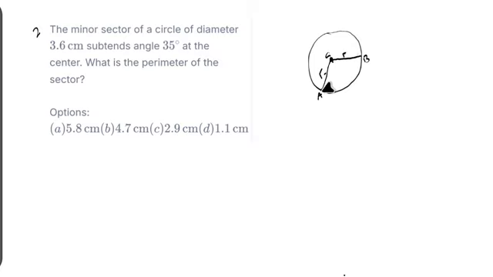And from A to B here, it is an arc. An arc is any part of a circumference. So what will be the length of this arc? We don't know the length of this arc. The length of the arc is not given, but we're given the diameter of this circle, not the radius. If you still remember, the formula is diameter is equal to 2 radius.